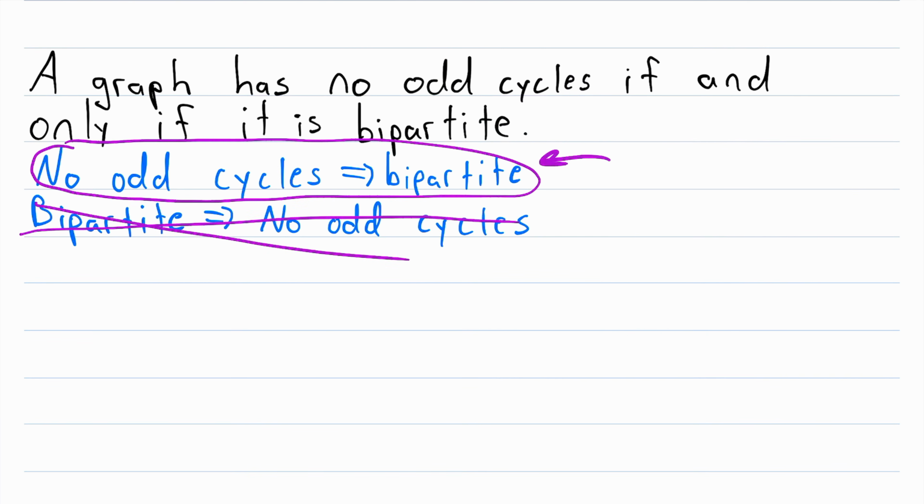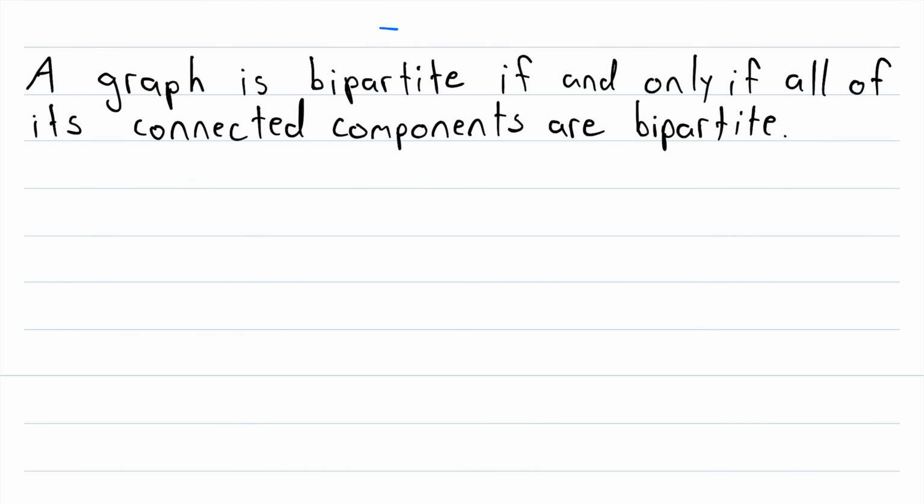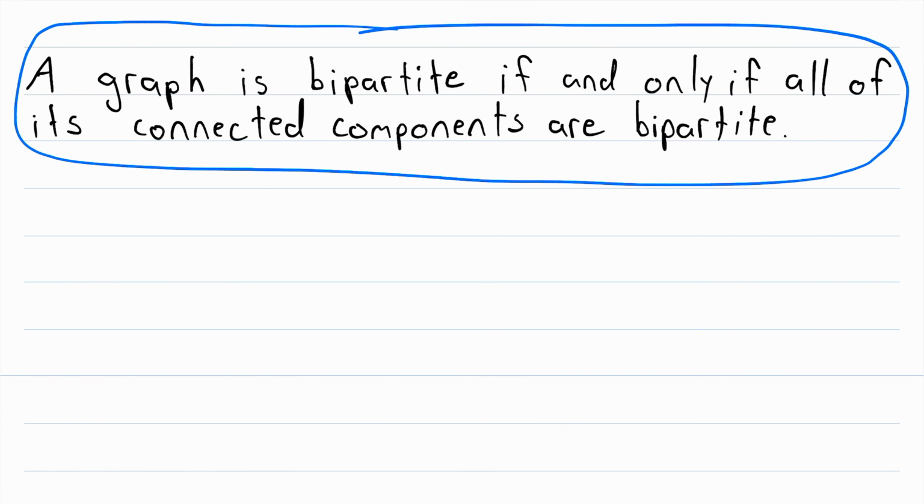Alright, so let's get into the proof, and the first thing I want to mention is a very important statement we need to know right off the bat. And that is, a graph is bipartite if and only if all of its connected components are bipartite. This is important because it means we only have to prove our claim for connected graphs, because if a graph is disconnected, we could just apply our proof to all of the connected components, and if all of the connected components are bipartite, then the whole graph is bipartite. So we just need to consider connected graphs.